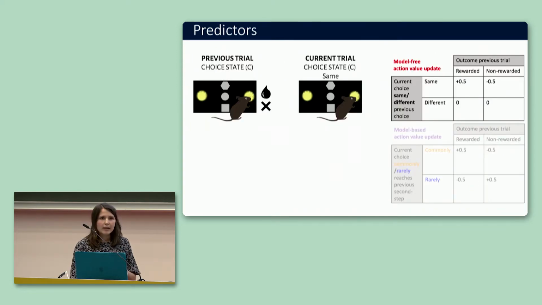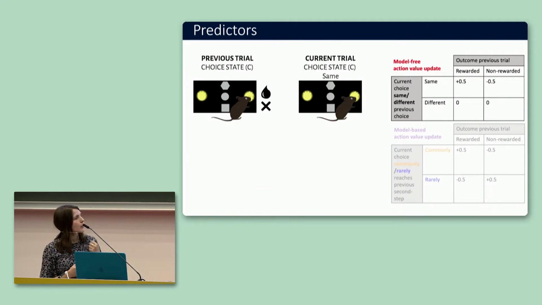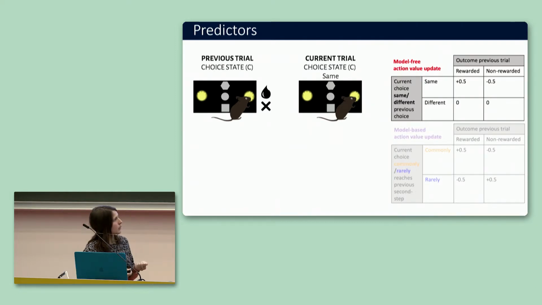So our main question was whether we could see these model-based predictions in the dopamine signal. For that, we constructed predictors that look at what happened on the previous trial and see how it affects the current trial. So in this case, we constructed a model-free and a model-based predictor, which coded the direction in which a model-free and a model-based action value update on the previous trial would have an effect on the choice made on the current trial.